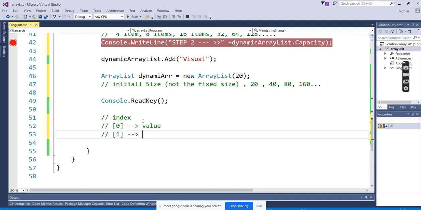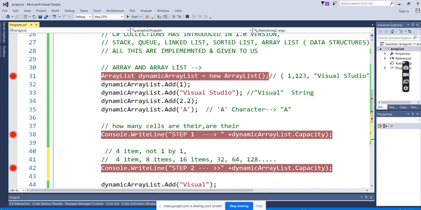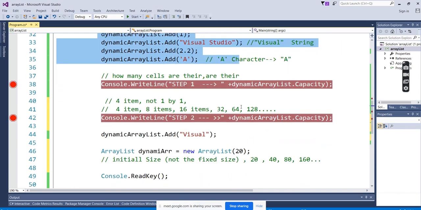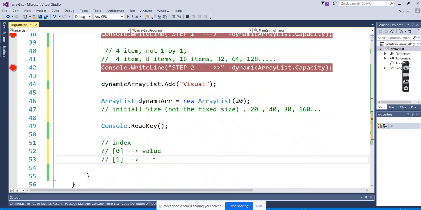Correct. It means arrays will also handle multiple data types, but one at a time. Yes, array of integer holds only integers, array of string only strings. You cannot club them. In array list, dynamic behavior is there. We can see an example here, right? Different data types we can also add. Some values, and another value is here, 2.